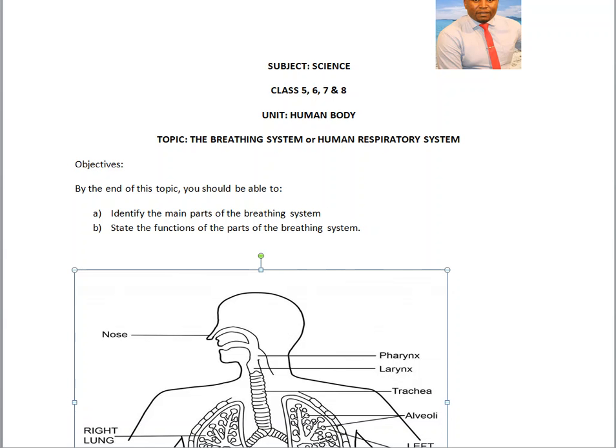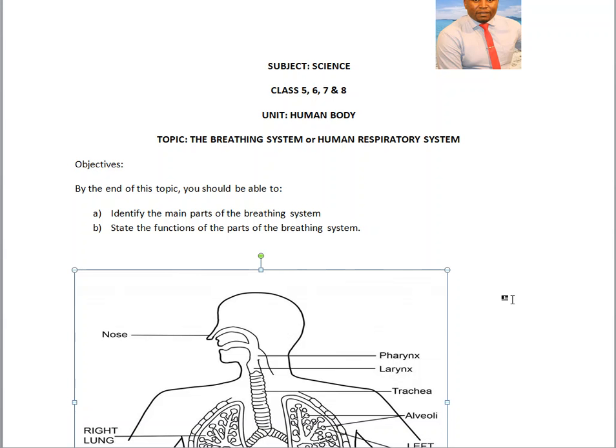You have a nose, you have lungs, you have the windpipe, which is also known as trachea, you have the diaphragm. It is very important for you to understand their functions in a deep way.